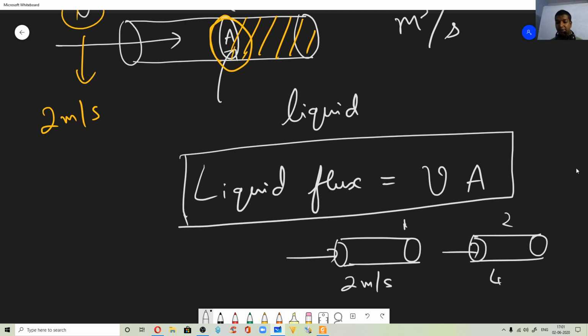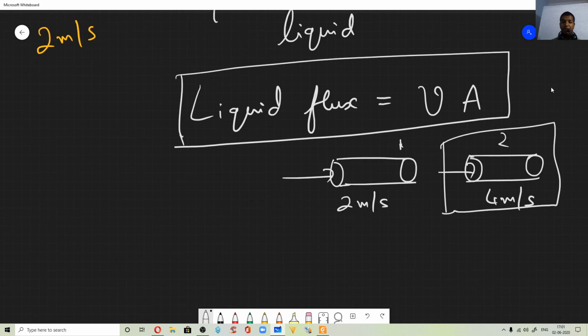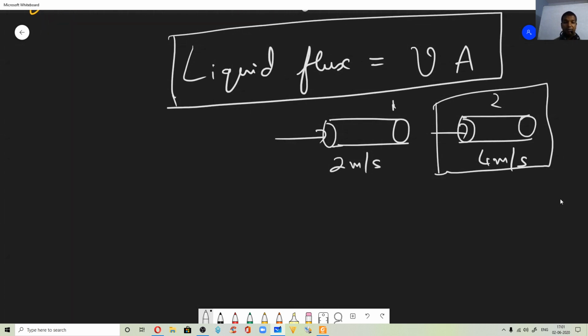Here it is flowing with 4 meter per second. In which one of these 2 pipes will more liquid come out? Obviously pipe number 2, correct. So one way is to increase the velocity. Fine. The other way is to increase the area. For example, again consider 2 pipes, pipe number 1 and pipe number 2 here.